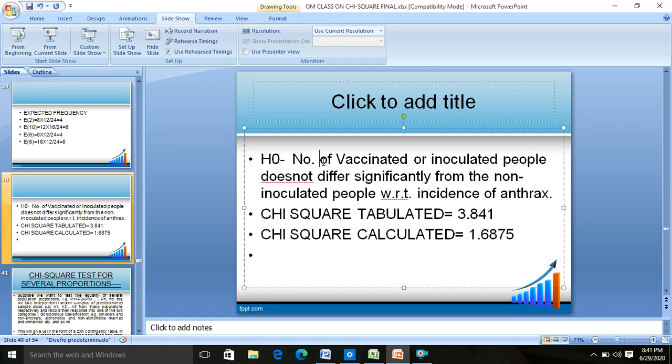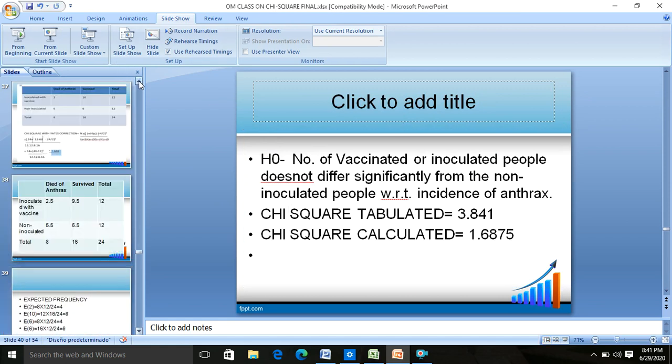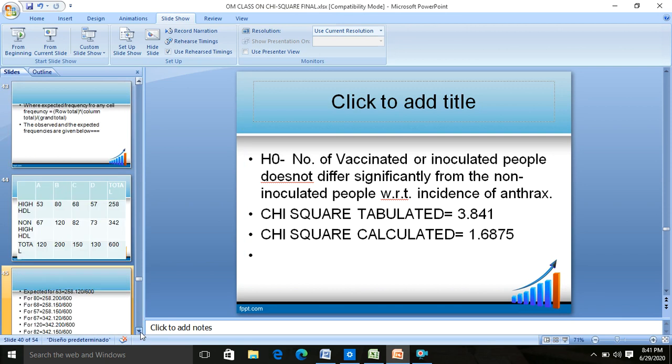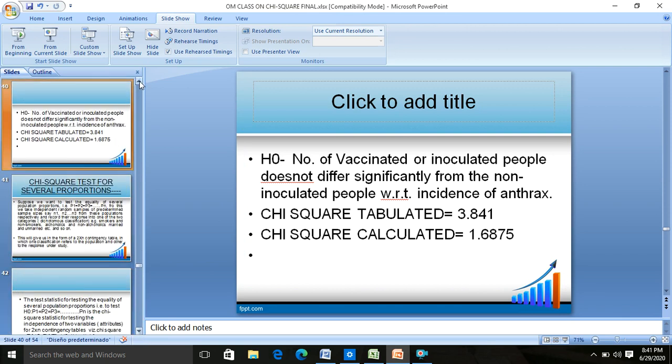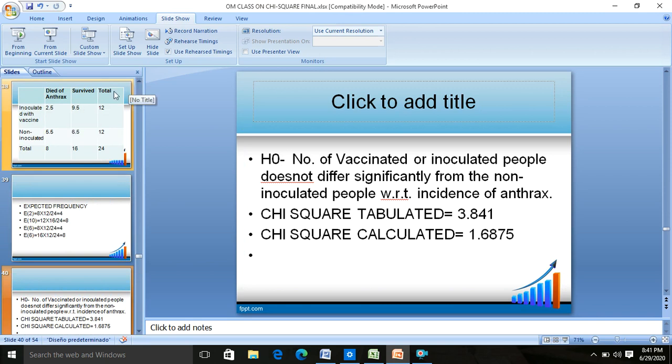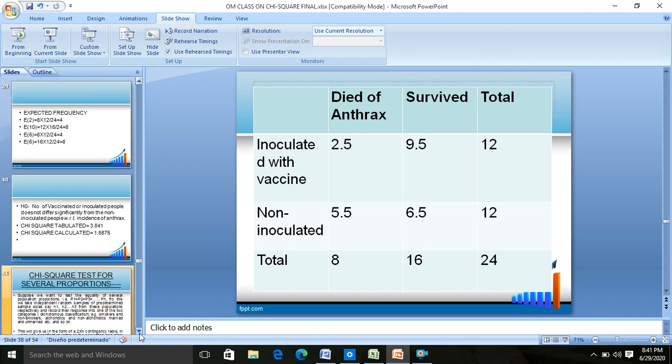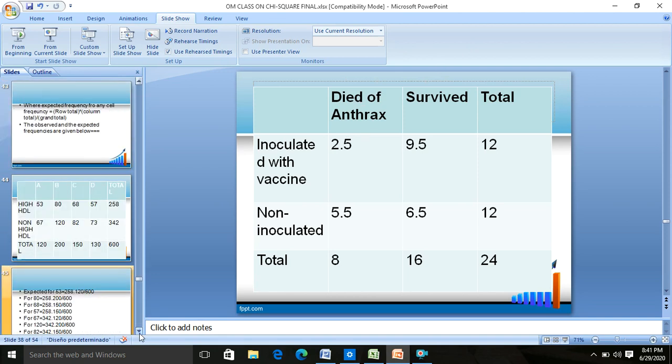Now the H0 was, in this case, what was the null? I said to you that before any hypothesis testing we need to have null and alternate hypotheses. The null hypothesis in this case was there was no effect of vaccination. Effect of vaccination is not there on anthrax. An alternate hypothesis will be there was effect of vaccination.